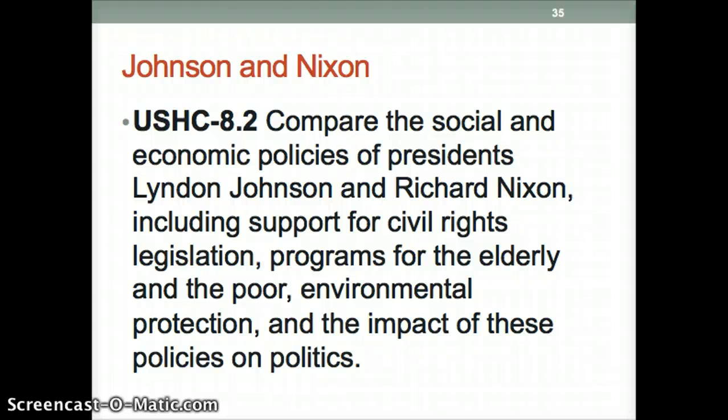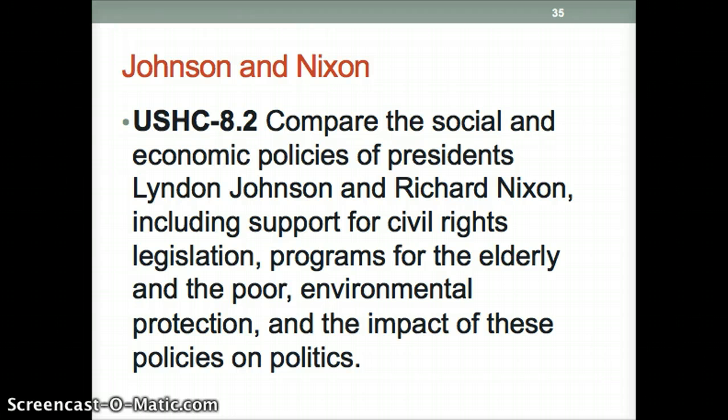We're continuing our study of Standard 8. In this unit, we're going to look at Standard 8.2, which is comparing the social and economic policies of Lyndon Johnson and Richard Nixon. We're going to talk about their support of civil rights legislation, their programs for elderly and poor, environmental protection, and the impact of these policies on politics.